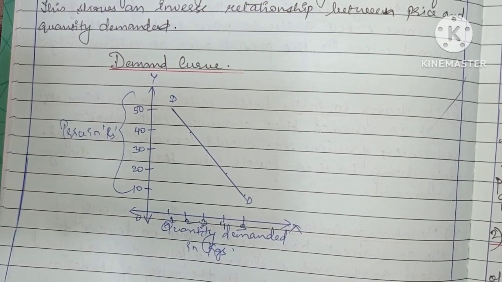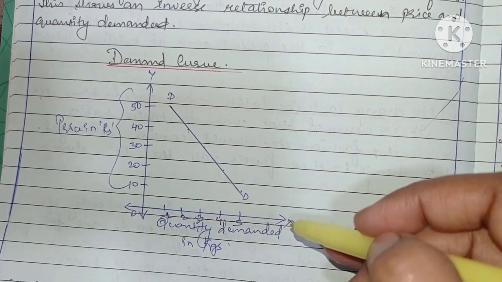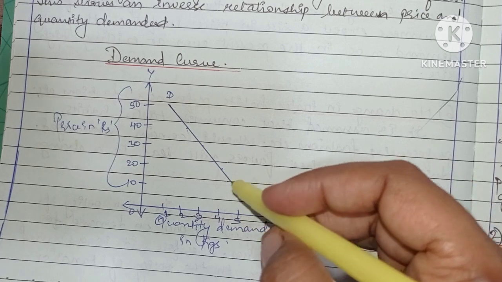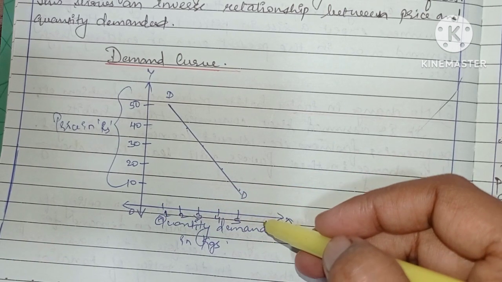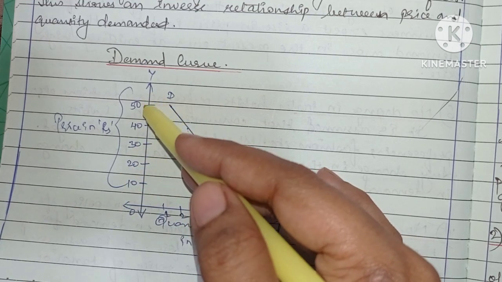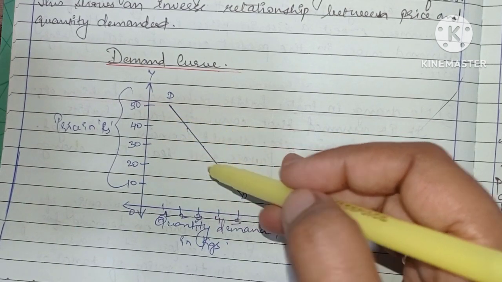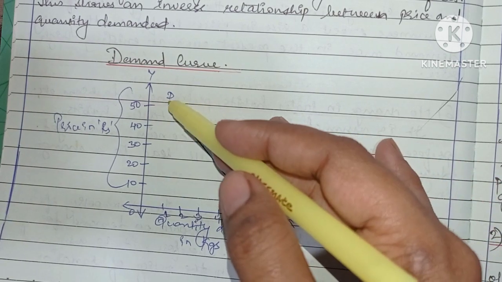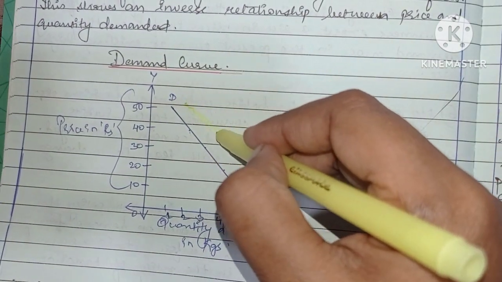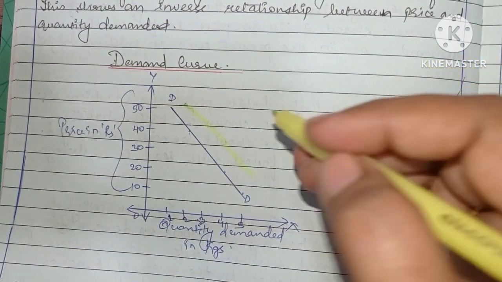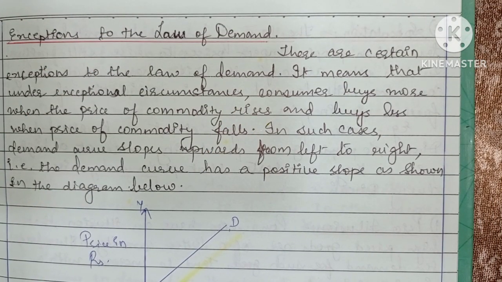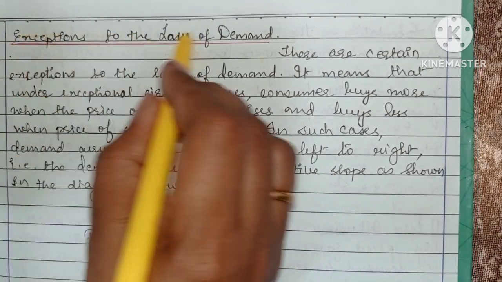So this is a demand curve. I have drawn the y-axis and x-axis. On the x-axis we have the quantity demanded. Quantity demanded is 1 to 5 kgs, so I have drawn 1 to 5 over here, and the price is from 10 to 50, so I have drawn that on the y-axis. You have to plot the points, and when you plot the points, you will see that you get a downward slope like this. Okay, so this way the slope comes, and that's why it shows that there is an inverse relation. Okay, so now let's move to the exceptions to the law of demand.